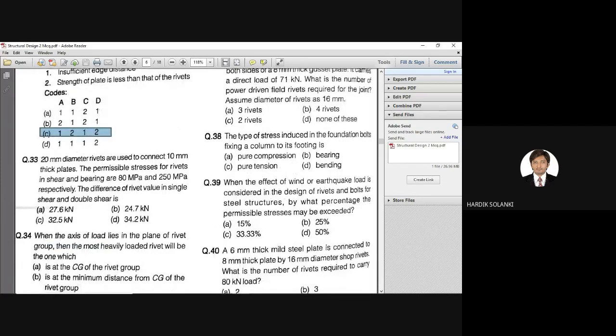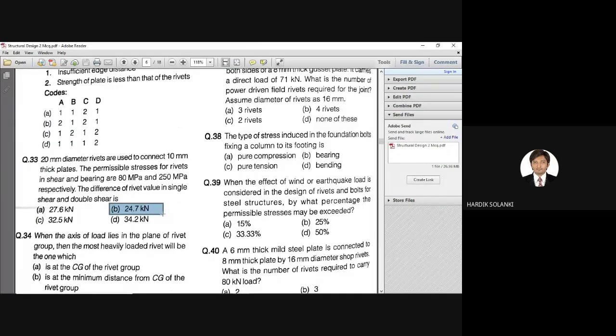I think this is a calculative question. There is a long solution for this, so we are going to skip this. But nevertheless, I'll give you the answer. A 20 diameter rivet is used to connect 10 thick plates. The permissible stresses for rivets in shear and bearing are 80 megapascal and 250 megapascal respectively. The difference of rivet value in single shear and double shear is. So this is a long solution, so we're going to skip this, but I'll give you the answer. If you want to solve, you can solve at your home and verify the answer. The correct answer is answer B.